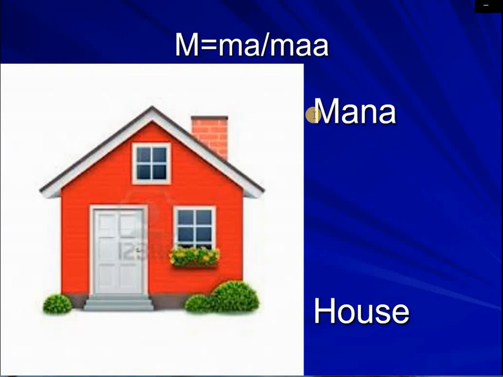As you can see, this one is ma, short ma. If you continue watching the other videos on learning Afaan Oromo, you will learn how to read the Oromo language. Ma, we will come to that. We'll see another word where you can find that ma. But for the letter we call it ma, mana.